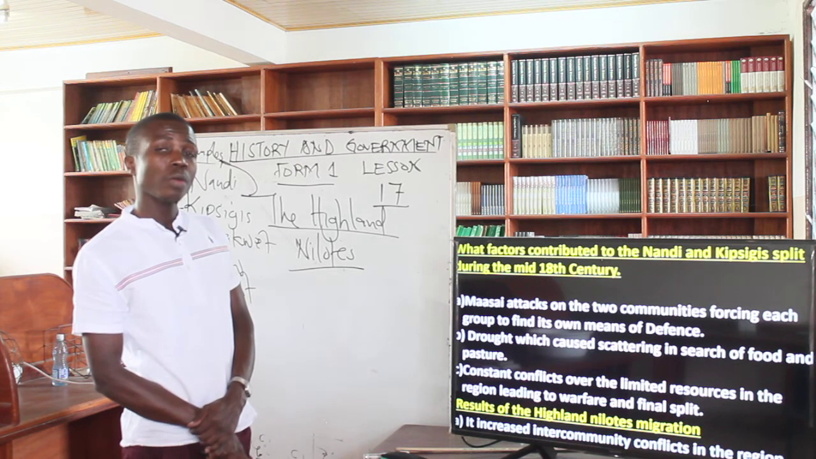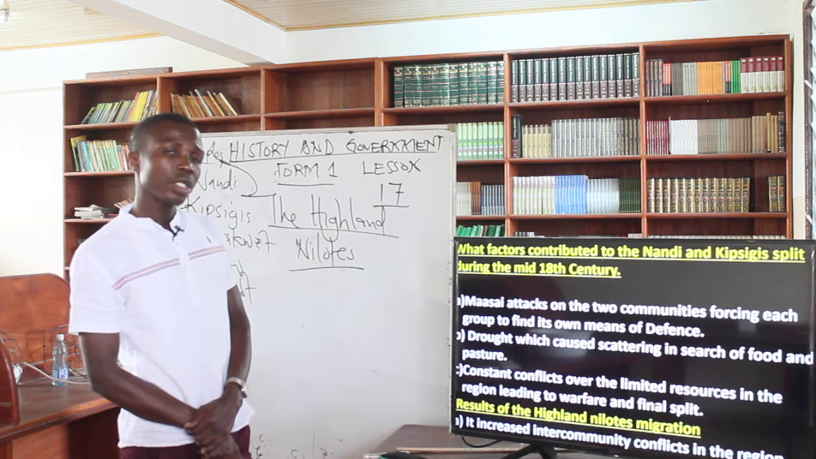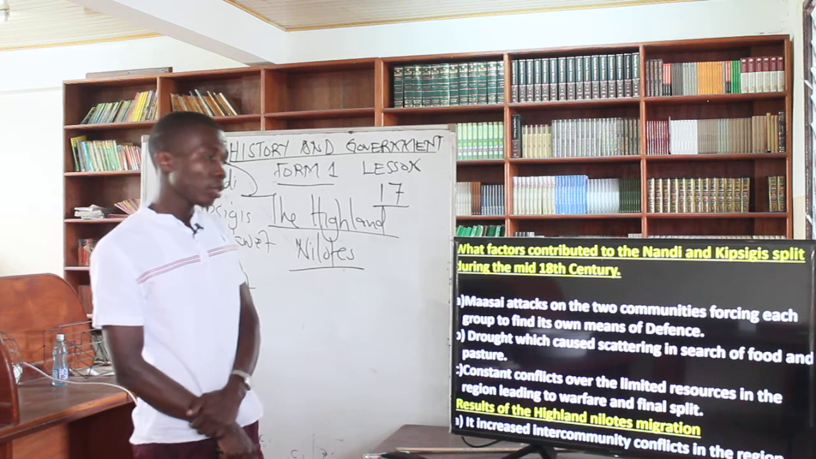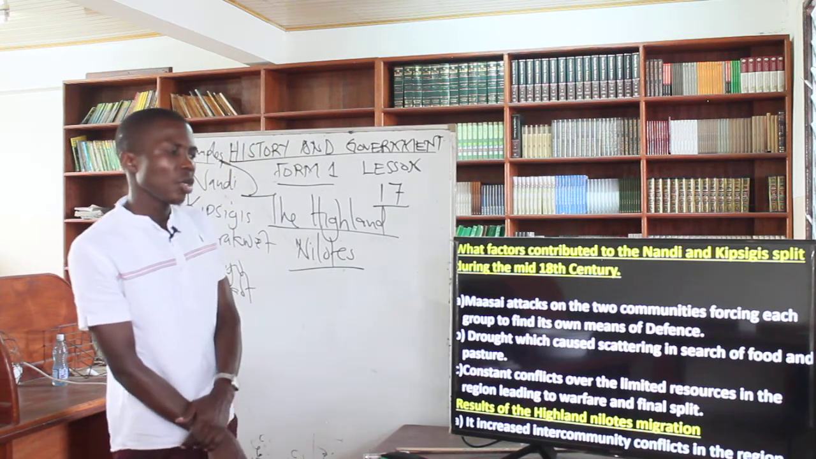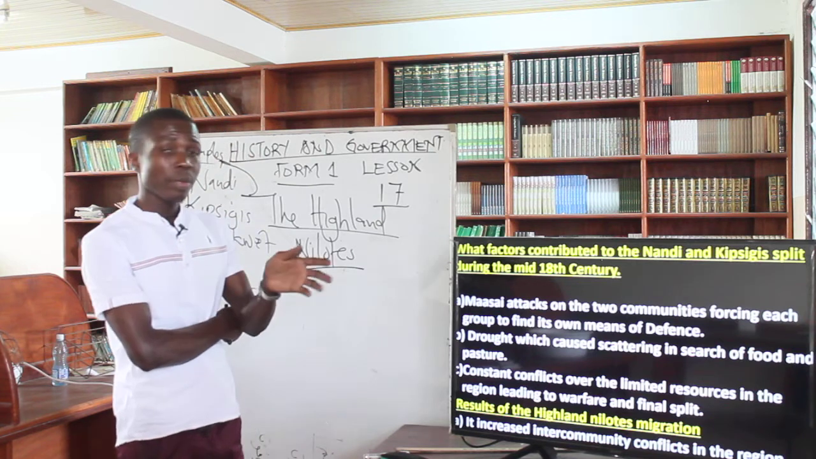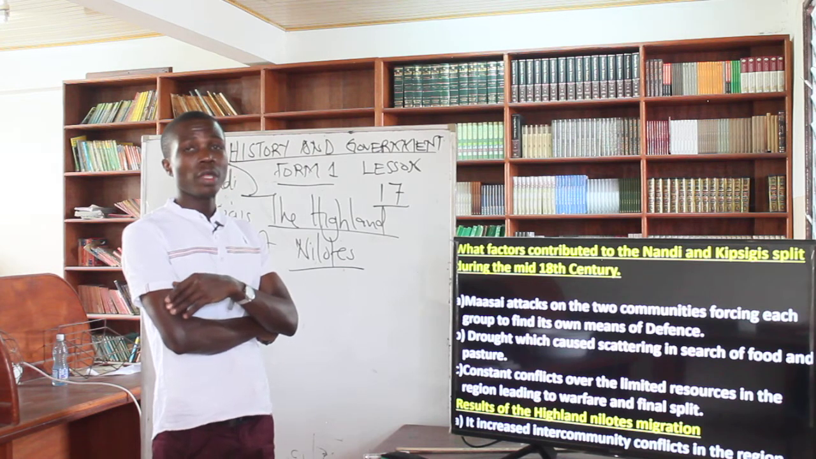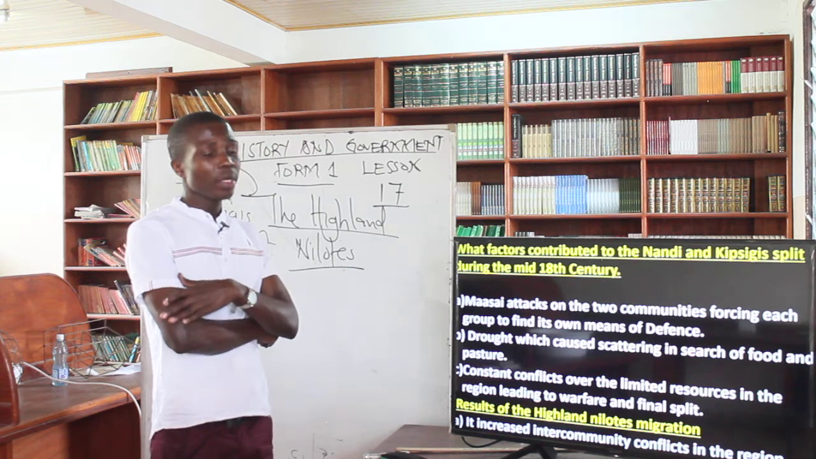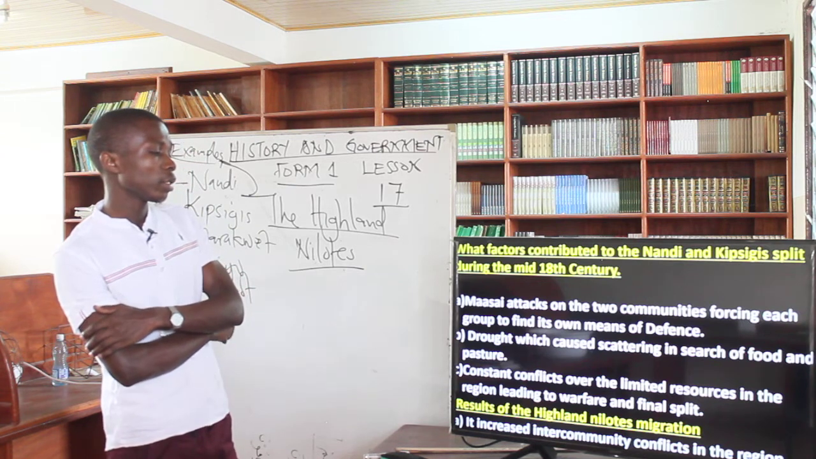So Maasai was strong by then, before Nandi rising, and they used to raid. So when the Maasai attacked the 2 communities, each and every community was separated and defended themselves by their own means. That brought a separation between the Nandi and the Kipsigis. Then the next is drought, which caused scattering in search of food and pasture. Because of food and pasture, these people separated from where they were. So they had to move, scattering from different places. And remember, at first they were staying next to the lake in Mount Elgon, next to Uganda.